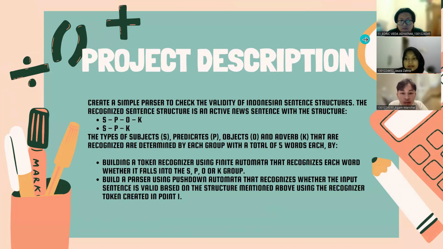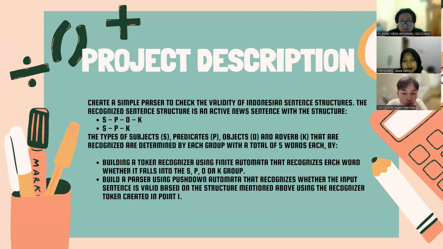For the project description, we will create a simple parser to check the validity of Indonesian sentence structures. The recognized sentence structure is an active sentence with the structures S, P, O, and K, and also S, P, and K. The types are subject S, predicate P, object O, and adverb K. Each group has a total of 5 words, recognized by building a token recognizer using finite automata that recognizes whether each word falls into the S, P, O, or K group.